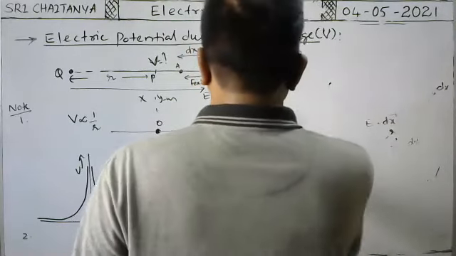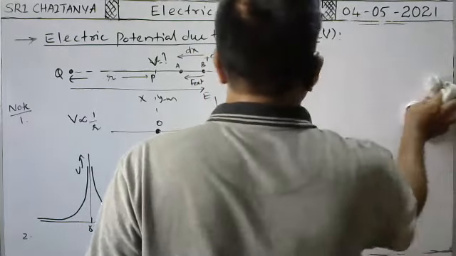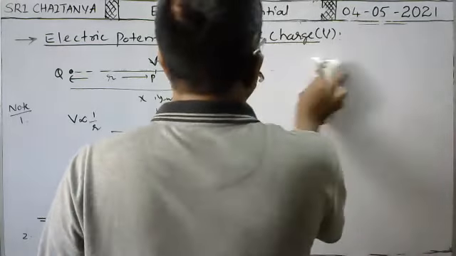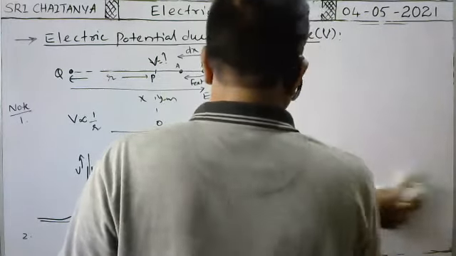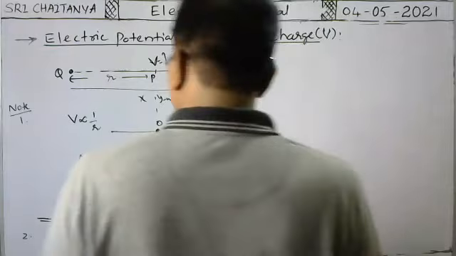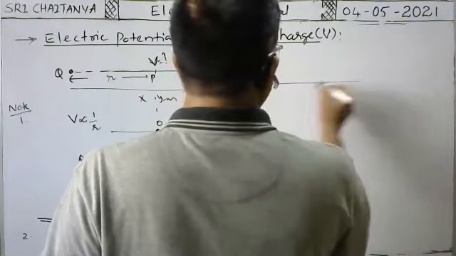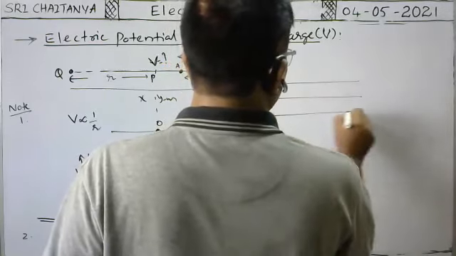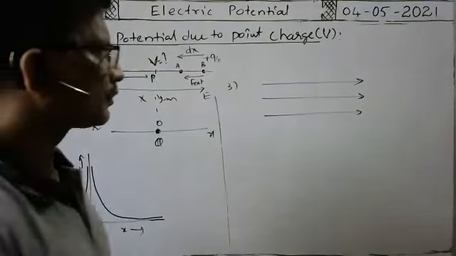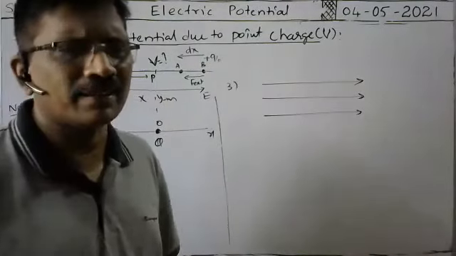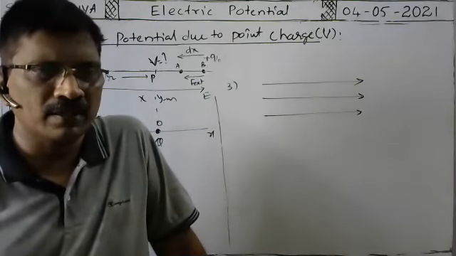Next, note point 3. Suppose in the electric field, electric lines of force are like this. Here, these electric lines of force are parallel to each other. When electric lines of force are parallel to each other, what does it represent?